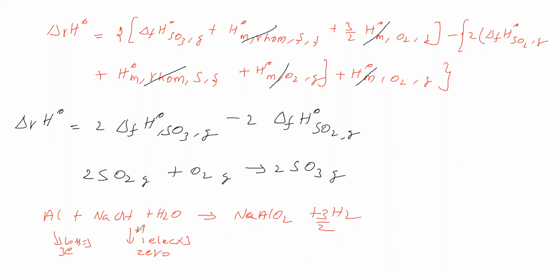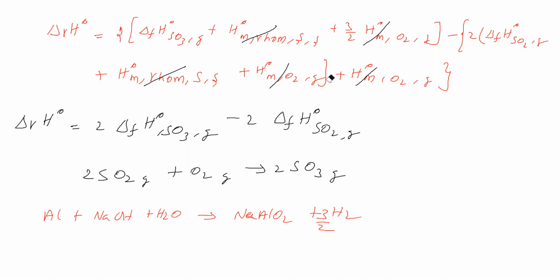Oxygen is balanced. Then we have to balance hydrogen. Hydrogen is 1 plus 2, 3. Here also 3 by 2 into 2, 3. Okay, sodium is 1, sodium is 1, aluminum is 1, aluminum is 1, oxygen is 1 plus 1, 2. Here also 2. Hydrogen is 1 plus 2, 3. Here 3 by 2 into 2, 3. Okay, hydrogen is balanced. Now we have balanced the equation.